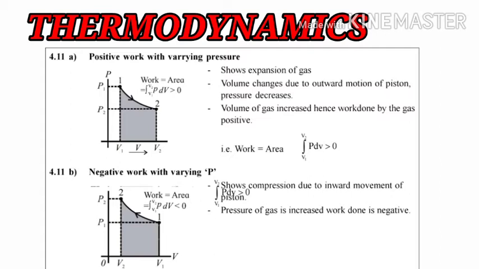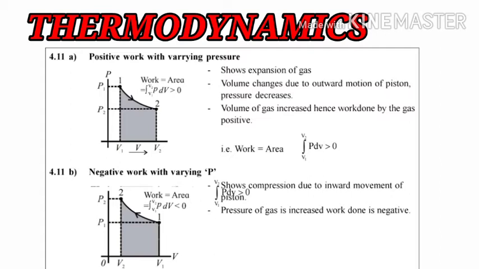Now students, we will see the second part, negative work done with varying P. Negative work done with varying P means the pressure will also vary here but with negative work. The diagram has the same structure as in the positive work with varying P, but the process is under a different condition.